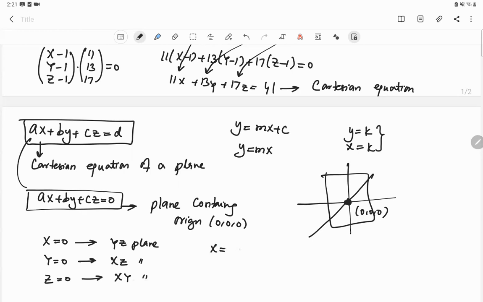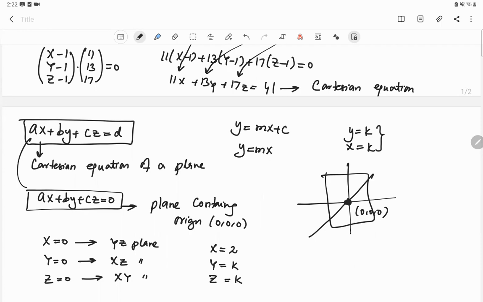and x is equal to 2 is a plane which is parallel to yz plane, and it is parallel to the plane whose equation is x equal to 0. Similarly, y is equal to k is a plane which is parallel to xz plane, and similarly z is equal to some constant k is a plane which is parallel to xy plane. So these are some simple equations which represent planes, very common planes which are often encountered in the fields of engineering.